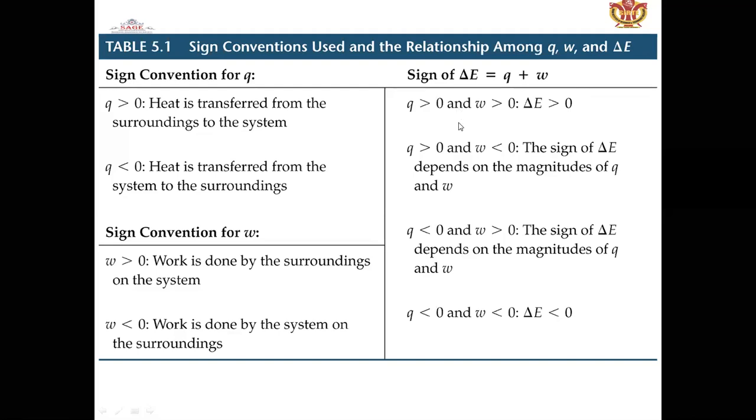Similarly, in the work-related sign convention, if the work is given up by the surroundings to the system, that is negative work done, the work done on the system. When the work is done by the system to the surroundings, that is positive work done. This is the difference in the sign convention used in the relationship among heat, work, and the change in internal energy.